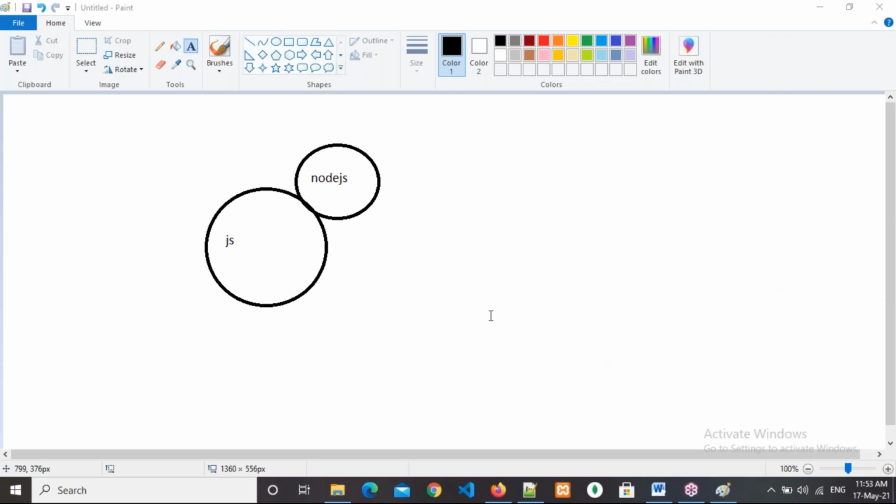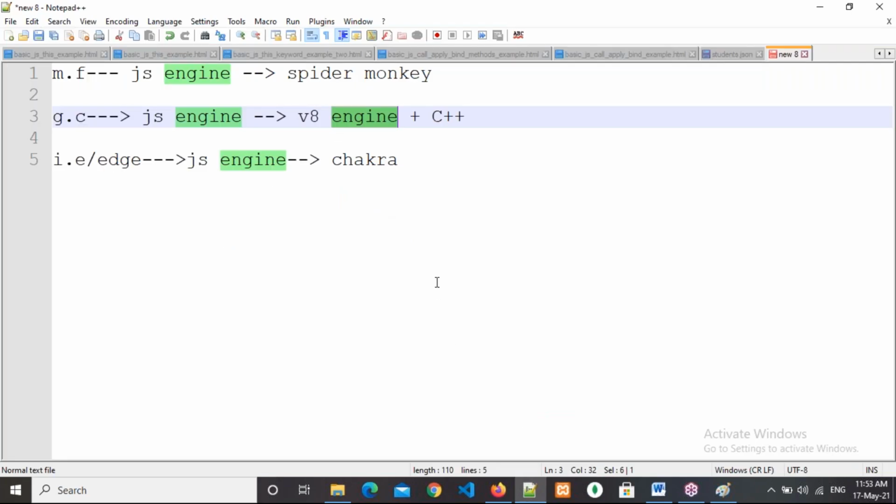So how was Node.js developed? By using the V8 engine plus C++. If you observe, we call it JavaScript Node.js, but he has used C++ here. Why has he used C++? Because the V8 engine is also developed in C++ only. Why did they develop it in C++? Because JavaScript also evolved from C++ only.